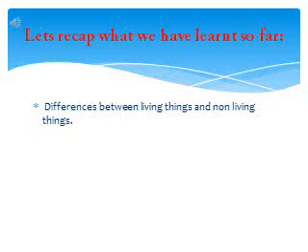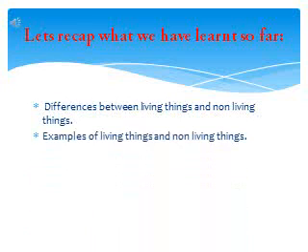Non-living things do not breathe, do not feel, do not grow, do not die and they do not need food. Examples of living things: human beings, animals, plants. Non-living things: table, chair, mountain, sun, moon.